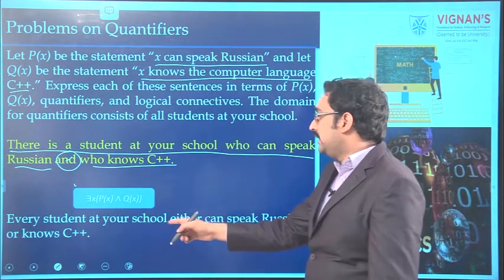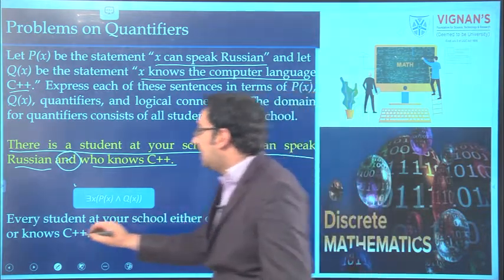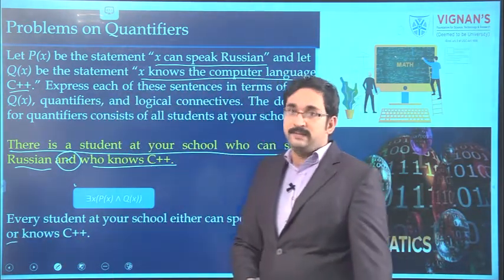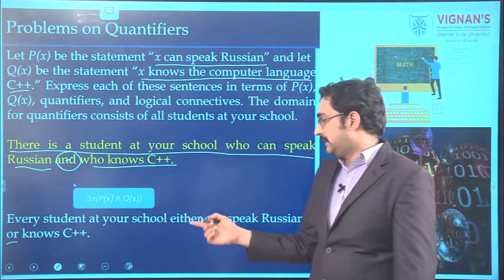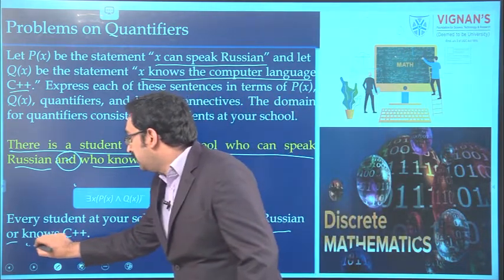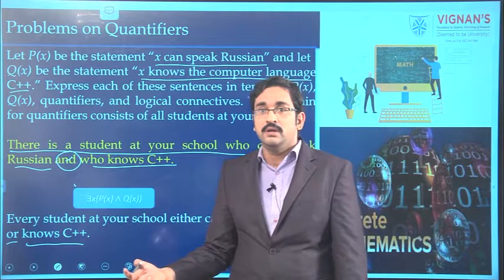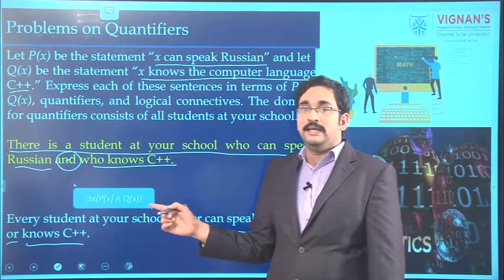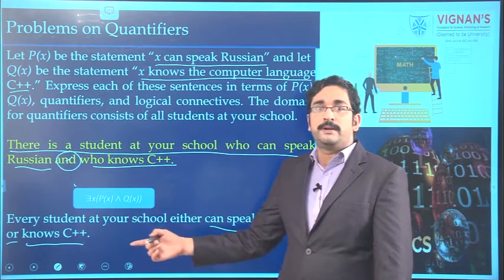See the next one. Every student at your school either can speak Russian or knows C++. Every student means here the quantifier is the universal quantifier. Here either can speak Russian or knows C++, or is nothing but disjunction. So here we have to apply the universal quantifier and disjunction between two predicates.